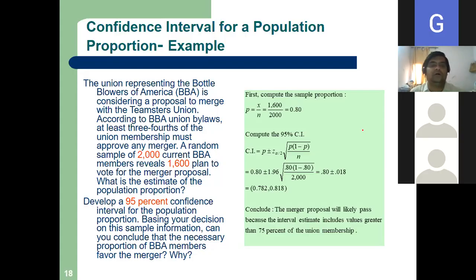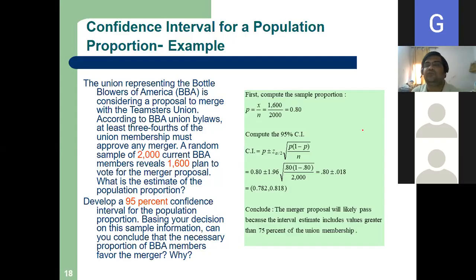Let me read out the problem for you. The union representing the BBA is considering a proposal to merge with Teamster Union. So two unions, BBA and Teamster Union, are going to merge, whether they will merge or not. According to BBA union bylaws, at least 3/4 of the union membership must approve any merger. 3/4 means 75%.